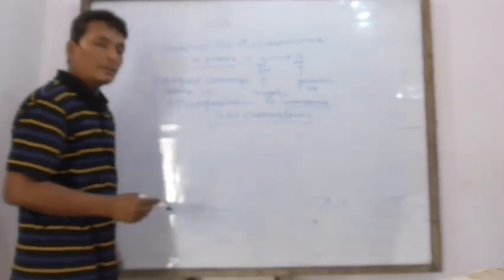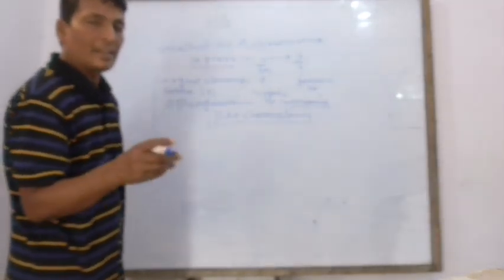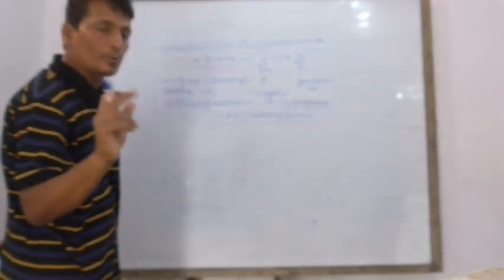Other organisms have a definite set of chromosomes.